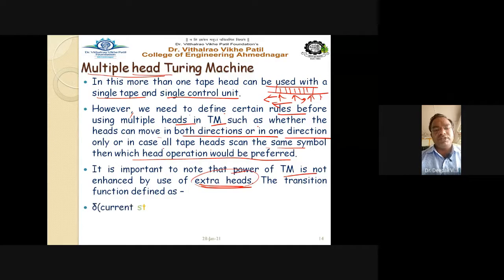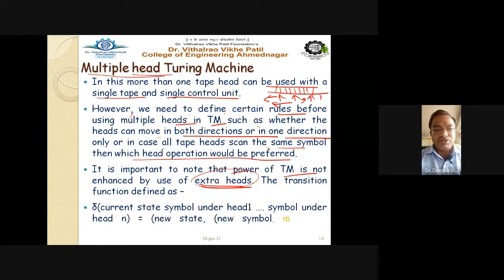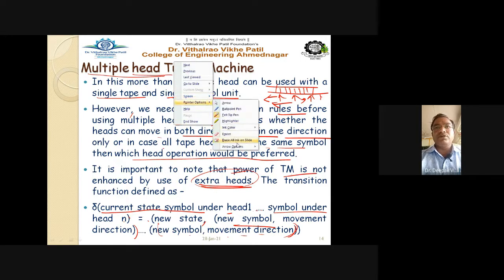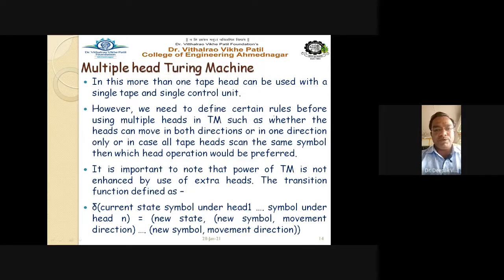So the transition function, the delta transition function in the multiple head Turing machine, is defined as delta of (current state, symbol under head 1, ..., symbol under head n) equal to (new state, (new symbol, movement direction), ..., (new symbol, movement direction)). So this is the way the transition is defined in the case of the multiple head Turing machine, right?